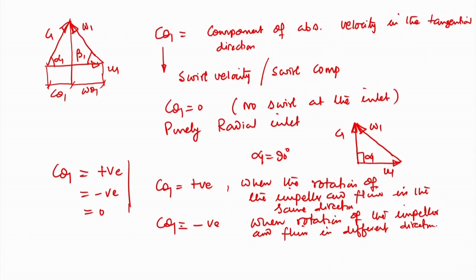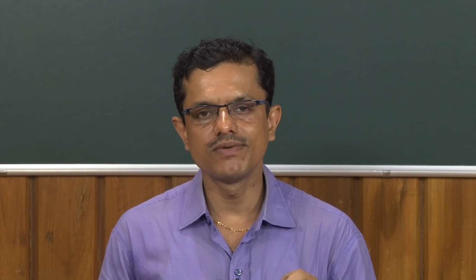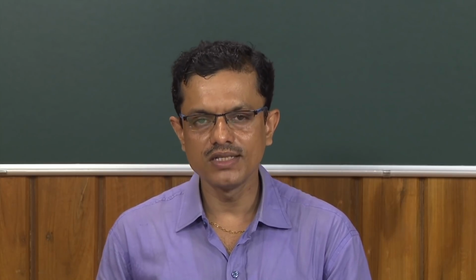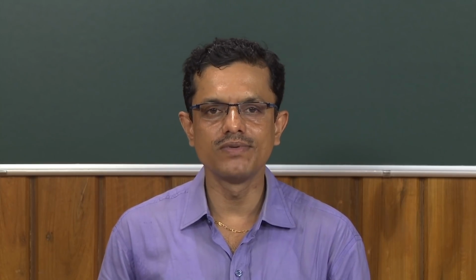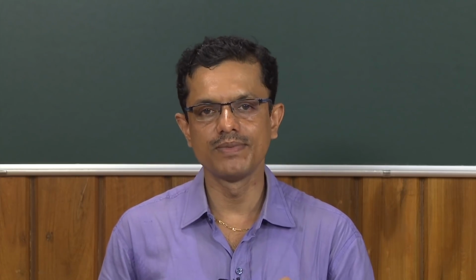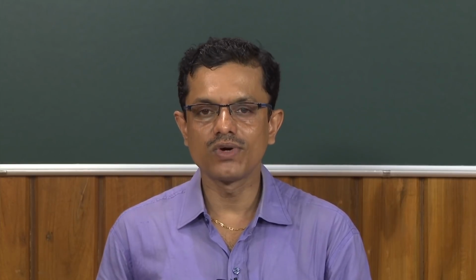So, today I have just drawn the inlet and outlet velocity triangles. We have discussed the different components of velocities, and we have seen that C theta 1, that is the component of absolute velocity in the tangential direction, may be 0, may be positive, may be negative. 0 C theta, that is no swirl at the inlet, is a purely radial inlet.